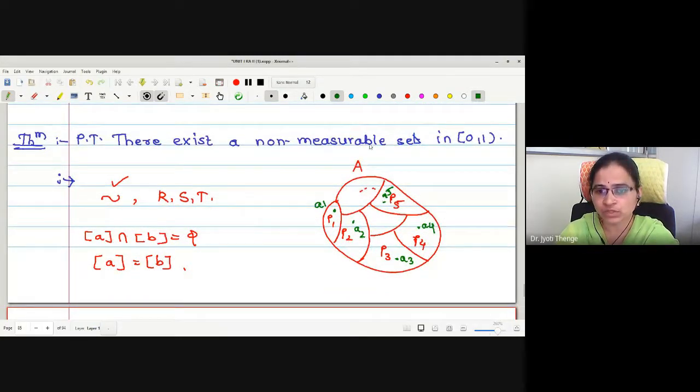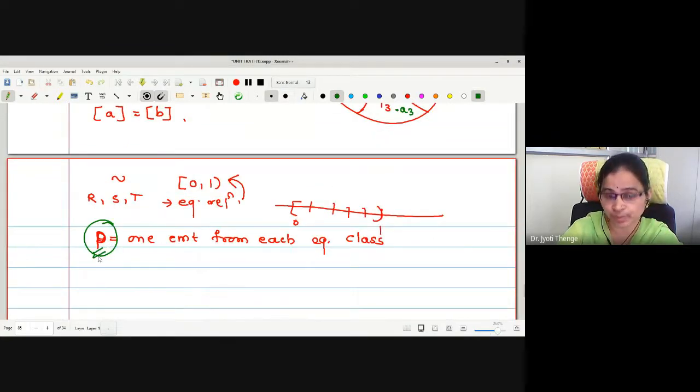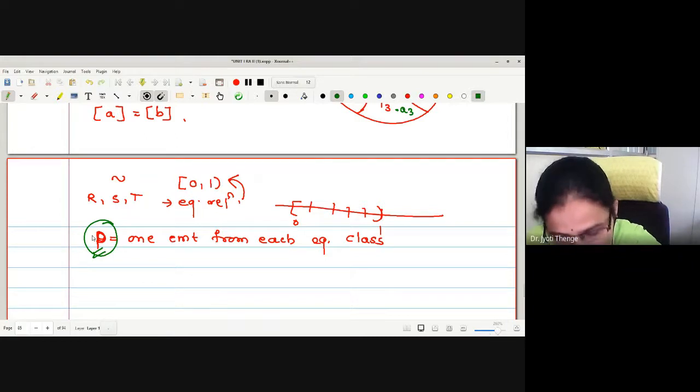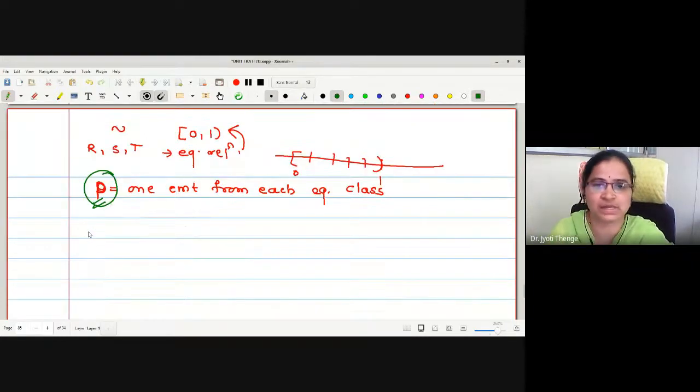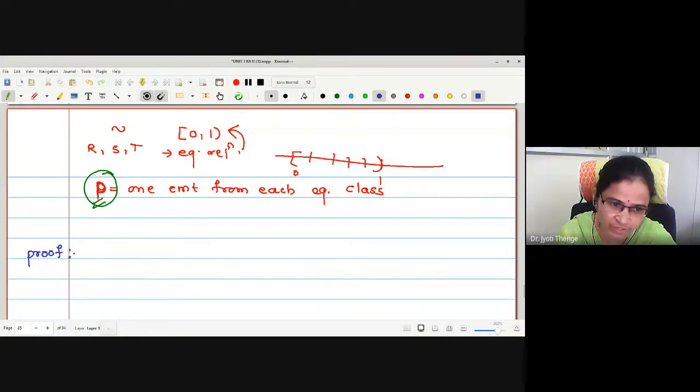In order to find a non-measurable set of this interval, first I define an equivalence relation which makes partitions of the given set, that is, equivalence classes. We select the set P to be one element from each equivalence class and then prove this P is a non-measurable set. Understood the theme? Yes, ma'am. Shall I proceed for the proof then?